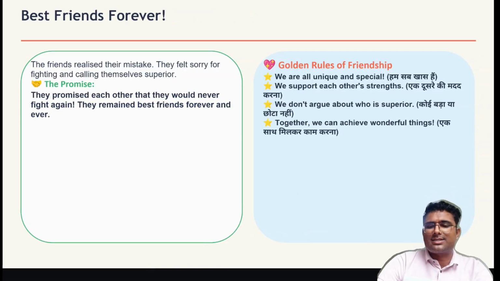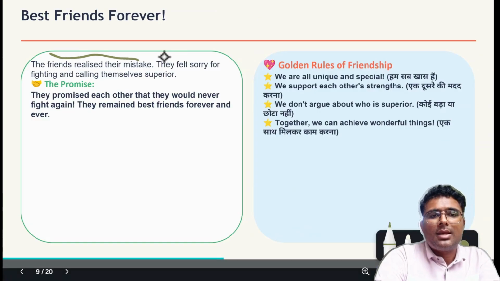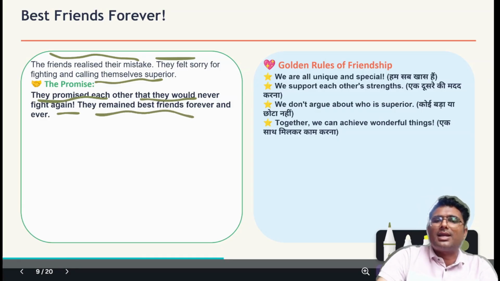So are they satisfied with the answer of the star? Let's see. The friends realized their mistakes and they felt sorry for fighting and calling themselves superior. So what did they promise? They promised each other that they would never fight again. They remained best friends forever and ever.